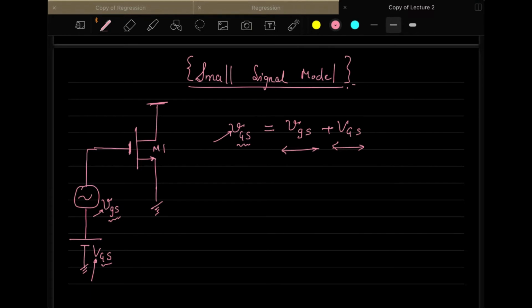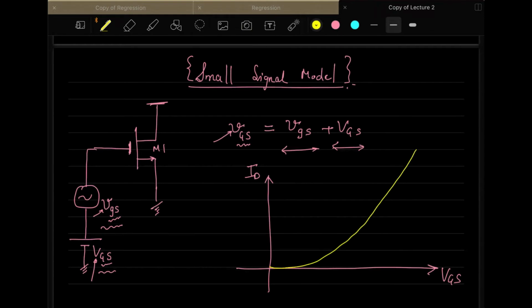So as you know, when you apply a gate source voltage which is a DC voltage, and you are making vgs sit on top of it, then in terms of the characteristics plot, you have VGS here and ID, and there is an ID versus VGS plot that you are drawing. The VGS value will be setting up this value here.